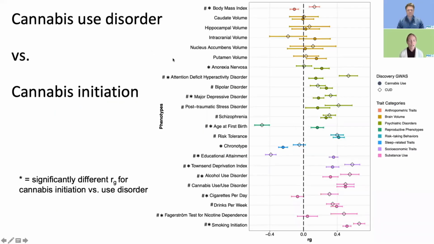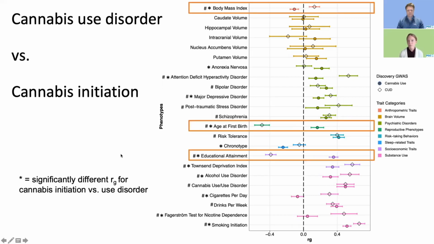I also want to point out some other results from this GWAS of cannabis use disorder, and this was just recently accepted in the Lancet Psychiatry. And here we're contrasting the genetic correlations between cannabis use disorder and a number of relevant traits and cannabis initiation and the same traits. As you can see, there's some divergence when we look at the genetic correlations of cannabis use disorder versus cannabis initiation or ever use. I'm pointing out 3 in particular here.